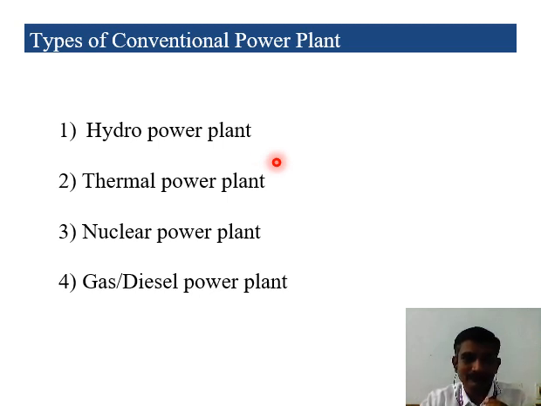Then next one is a thermal power plant. Same thing. Here the main energy source we use is water. To construct a hydropower plant is difficult, because we have to choose a place where there is more rainfall throughout the year. So we have to check that possibility.